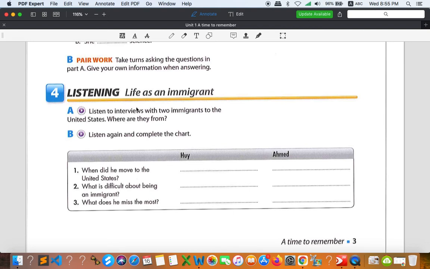All right. So you need to find out the two interviews with two immigrants to the United States. Where are they from? And listen again, complete the chart. So you need to find out where they are from. Okay. So right here we have Hui and Ahmed. If you take a look at the name right here. But anyway, fine. So your job is to find out about the 3 questions and pay attention to each person right here. And you will get the answer later for this one.